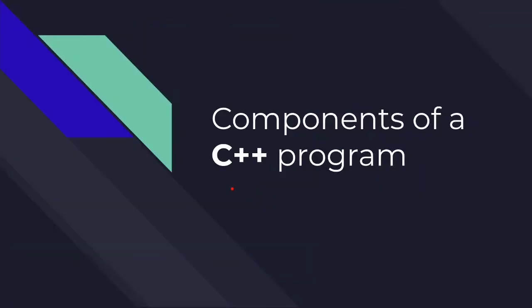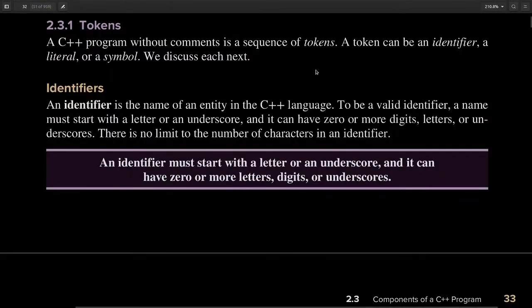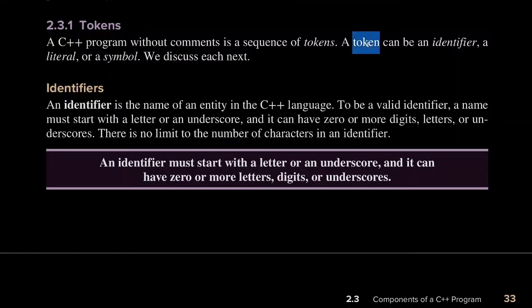Hi everyone, in this video we'll be talking about various components of a C++ program. So let's get started. The first thing that you should know is something called a token. A token can be an identifier, or it can be a literal or a symbol. Let's talk about each of these one by one.